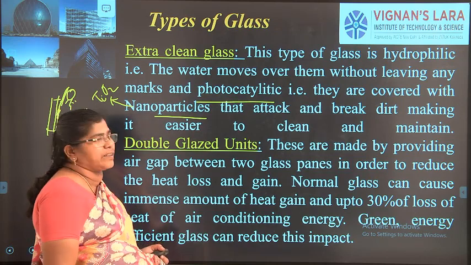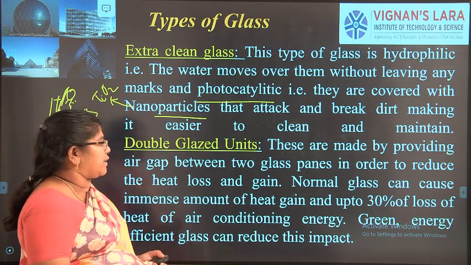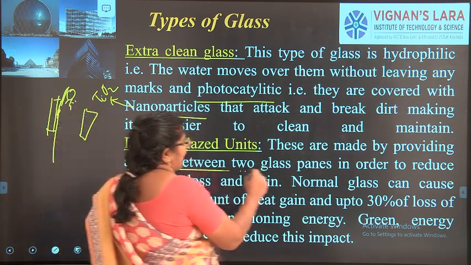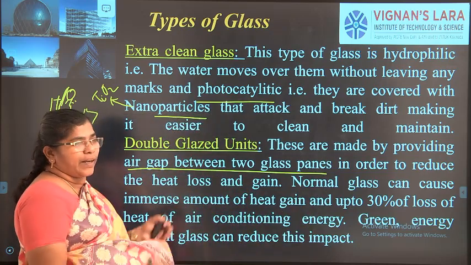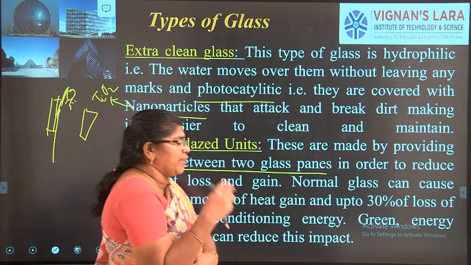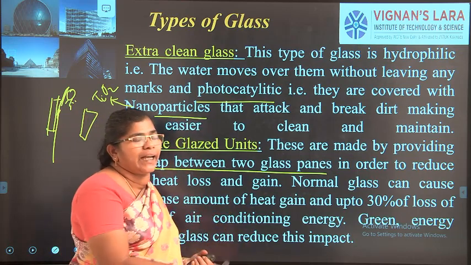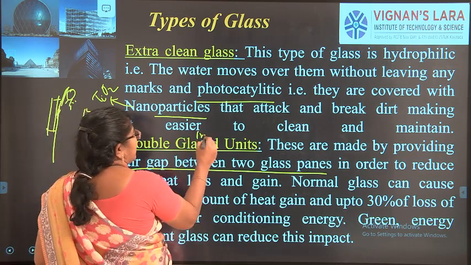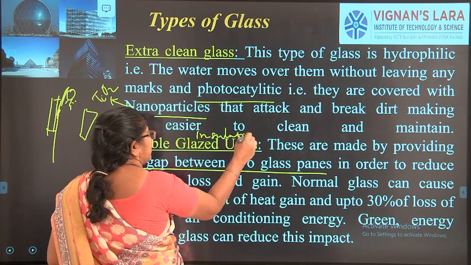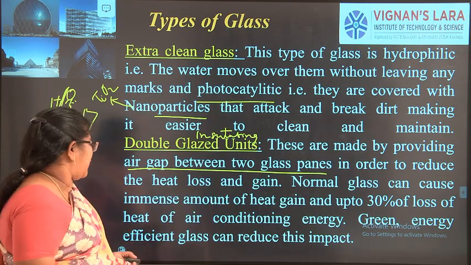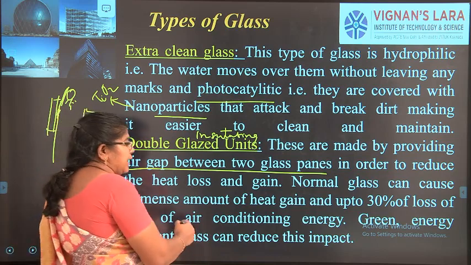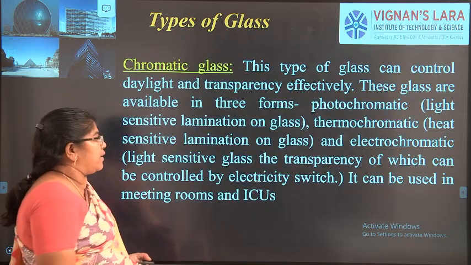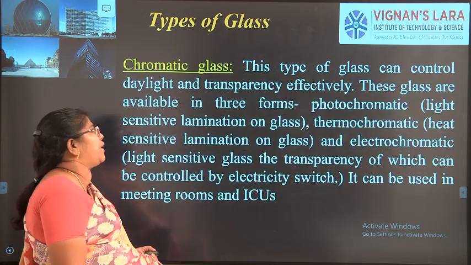The double glazed unit is nothing but an insulating unit. It provides an air gap between two glass panes. We have two glass panels, and in between we have a small air gap. That air gap acts as an insulating layer. So this is a double glazed unit, or we call it an insulating glazed unit. It is very good for air conditioning and green building energy. Energy efficient glass can reduce the heat loss by 30%.